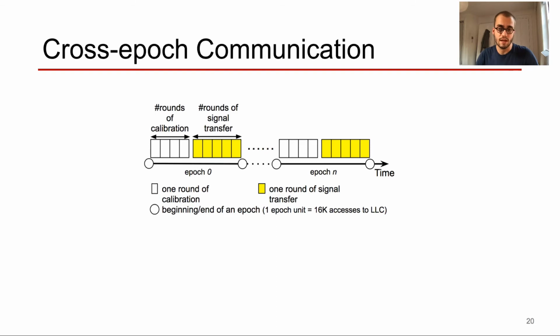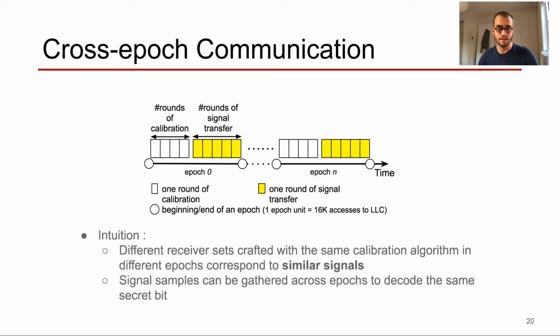A common belief is that no information can be accumulated across different epochs, and that if an attack could not be completed in one epoch, nothing harmful could happen. We show that this is not really true. Indeed, even if the attacker needs to craft a new receiver set every epoch, the intuition is that different receiver sets crafted with the same calibration algorithm, even in different epochs, correspond to similar signals, and as a result, signal samples can be gathered across epochs to decode the same secret bit.